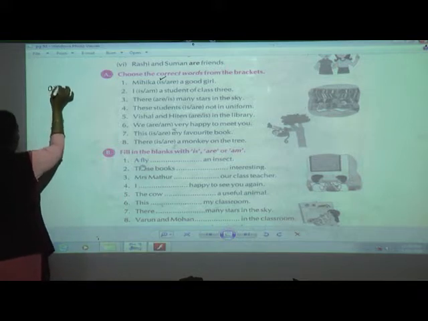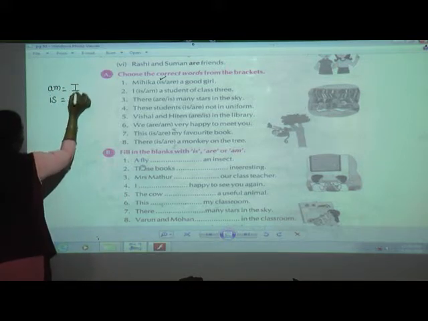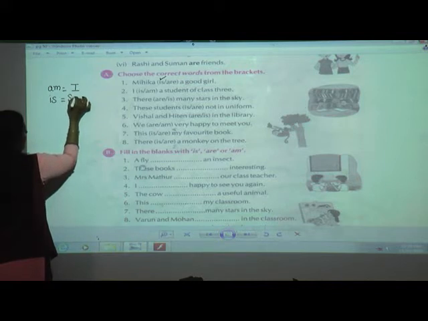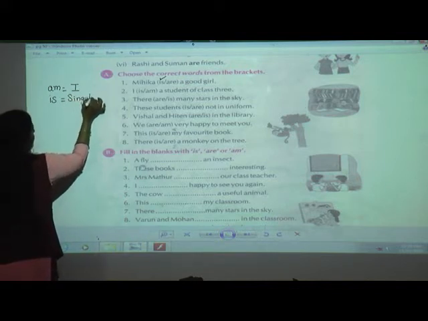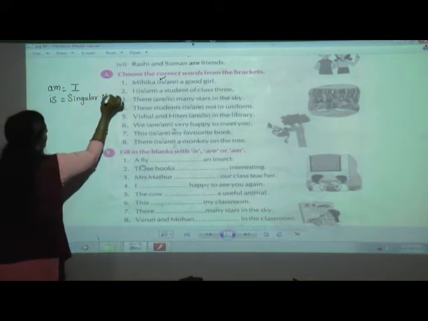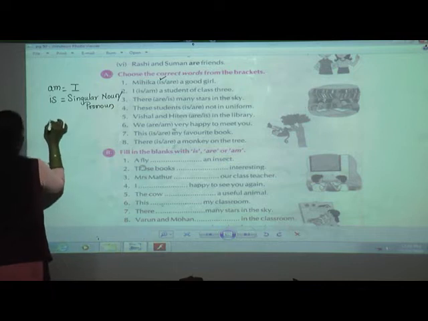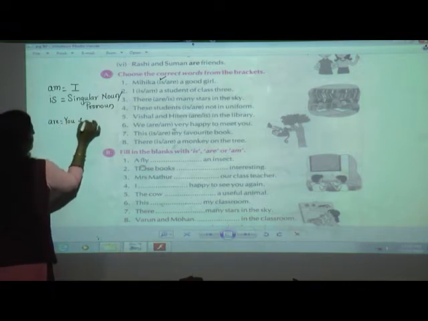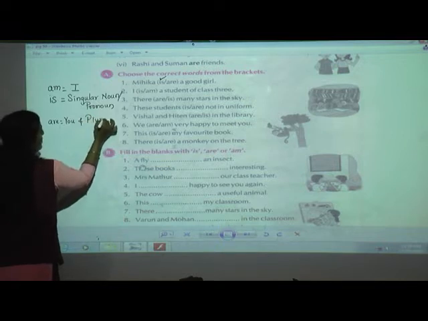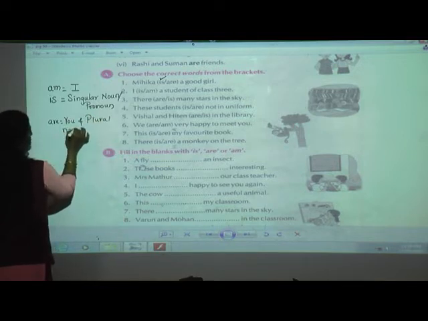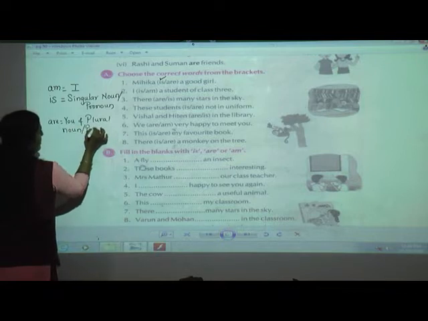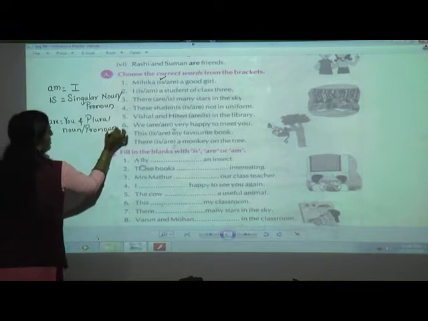Am goes with I. Is goes with singular noun. And are with you and plural noun pronoun. This will help you to solve this. Okay? Next.